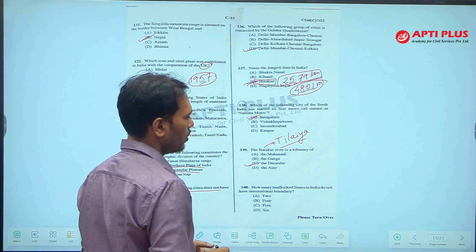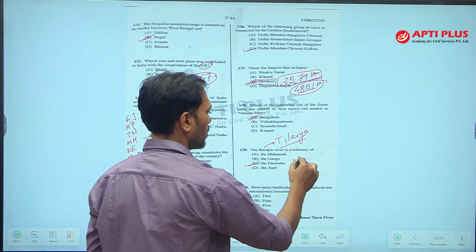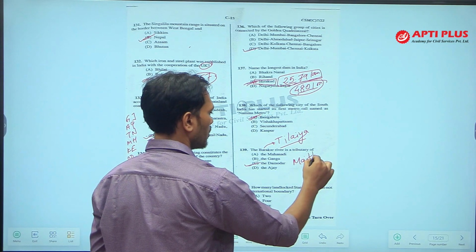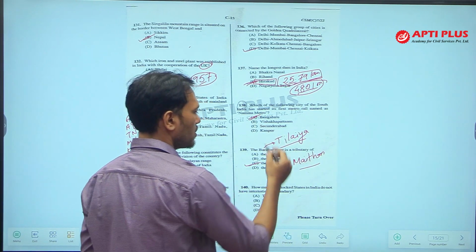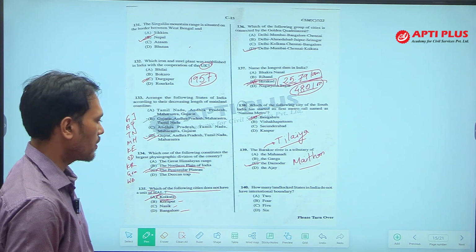Okay, on this river, the Tilaiya dam is situated. On this river, the Maithon dam is also situated. Both these dams of DVC are situated on the Barakar river.